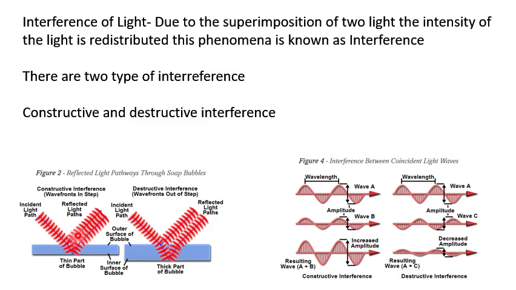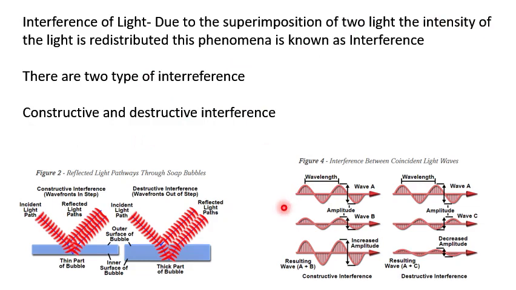So if we suppose that light is traveling in the form of wave fronts, or we can say traveling in the form of waves, then what happens? You can see here, in the red form, I have shown the wave fronts. So when light is traveling in the form of wave fronts, these wave fronts are superimposed on each other, and when they are superimposed, their intensity is redistributed, and this interference phenomenon occurs.